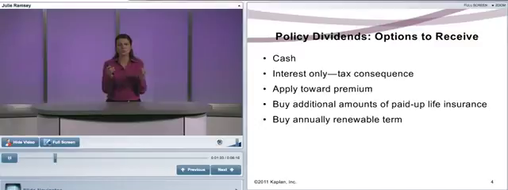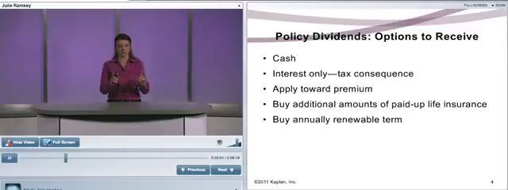We're talking about a mutual insurance company, and how does that policyholder want to receive that dividend, assuming a dividend is paid that year? Well, the policyholder could say, I want cash. That's real simple. At the anniversary date, a check is sent to the policyholder. Interest only. Now, with interest only, it works like a savings account. So that dividend is placed, think of it like that savings account, and it will earn interest.